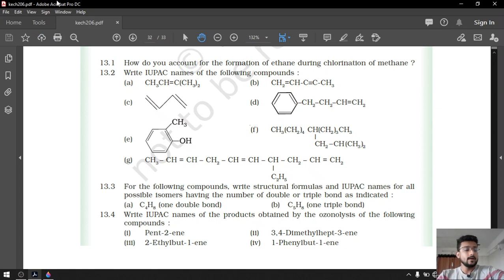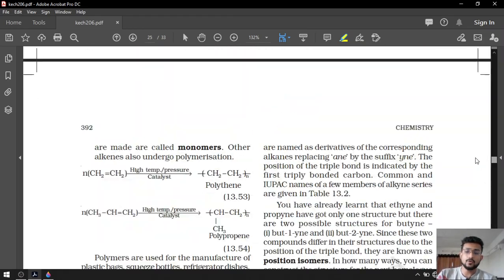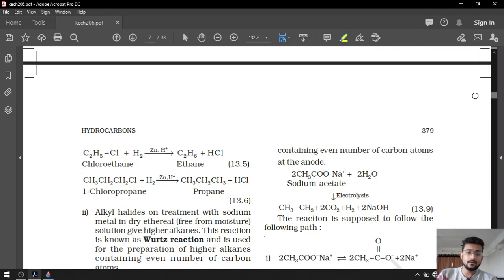So, first question from the exercise: how do you account for the formation of ethane during chlorination of methane? So, the question is, how can we prepare ethane by the chlorination of methane? That was the first chemical property of the alkane. We discussed halogenation and especially chlorination, and they have given us the mechanism also, right? So, you can see that over here clearly.